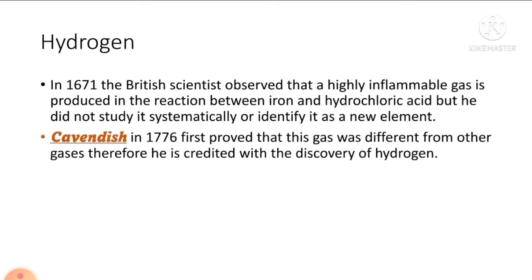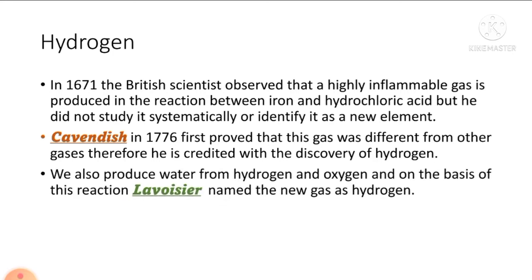Okay, and it was Cavendish in 1776 who first proved that this gas was different from other gases. Therefore he is credited with the discovery of hydrogen. We also produce water from hydrogen and oxygen, and on the basis of this reaction Lavoisier named the new gas hydrogen.